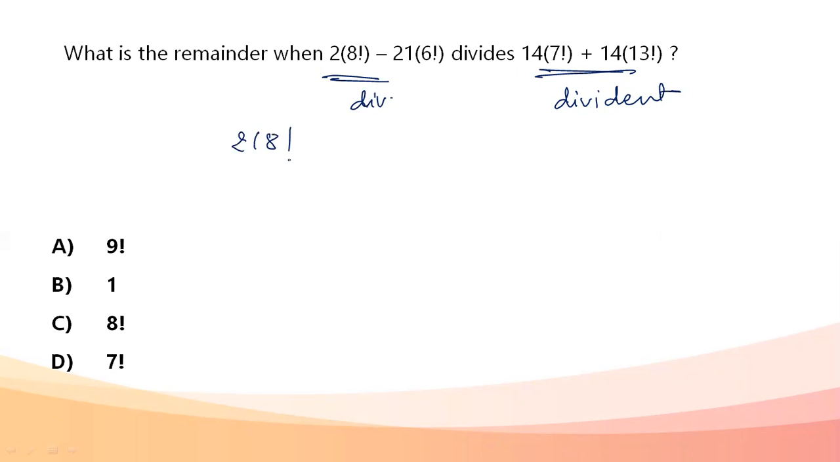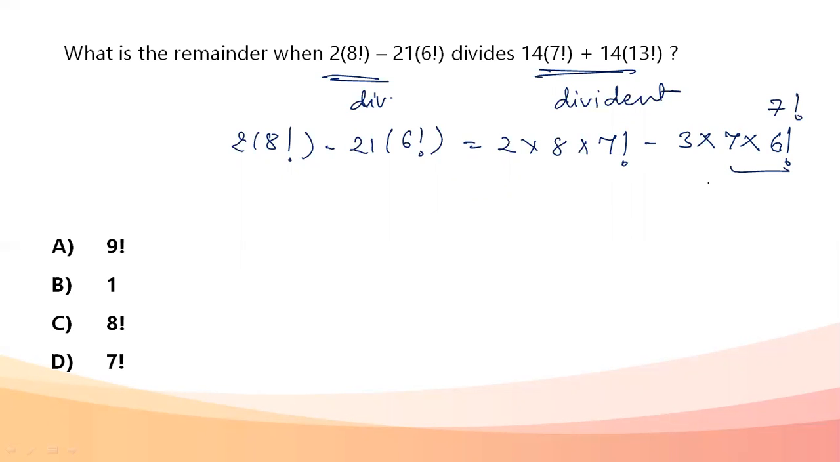So 2 into 8 factorial minus 21 into 6 factorial. I'm going to write it this way: 2 into 8 into 7 factorial. I have just written 8 factorial as 8 into 7 factorial, minus 3 into 7 into 6 factorial. Now, 7 into 6 factorial is 7 factorial, so this becomes 3 into 7 factorial. This becomes 16 into 7 factorial. 16 into 7 factorial minus 3 into 7 factorial becomes 13 into 7 factorial. Sorry, not 14, 13 into 7 factorial. This is what my divisor becomes.